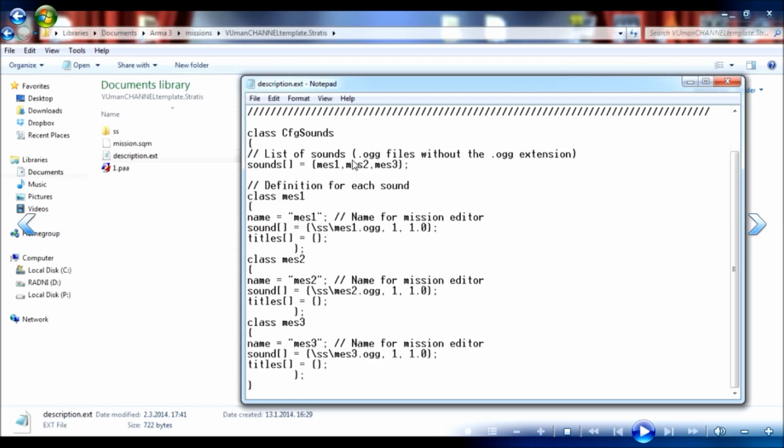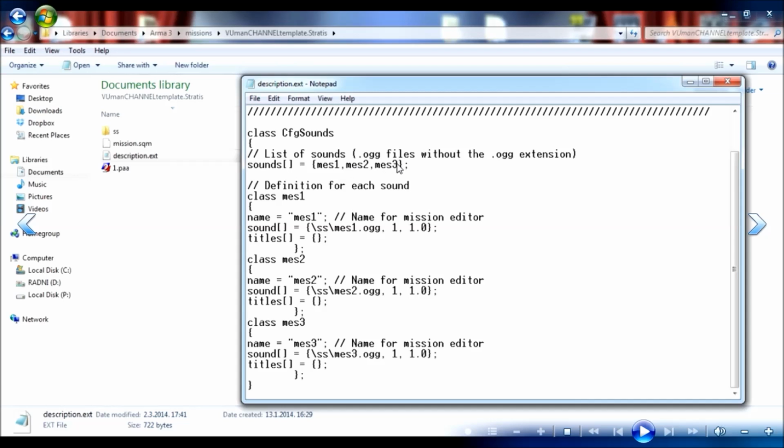For each of these, you need to define it. Message 1 is class message 1 with the name message 1. This here doesn't have to say message 1, you can say hello, whatever. Just remember what you use here, because this is the call name for this sound in the Arma mission editor.